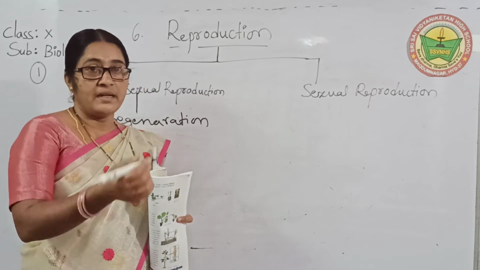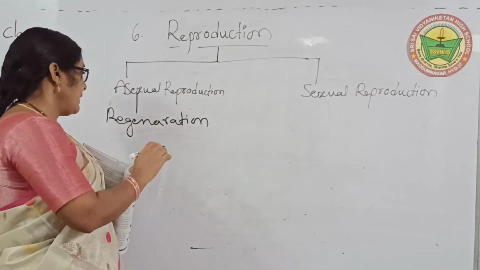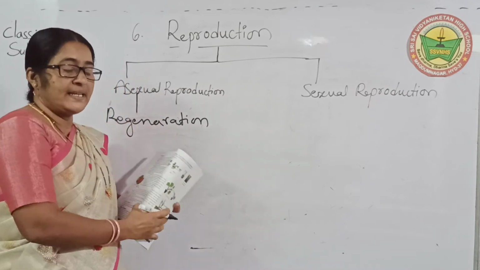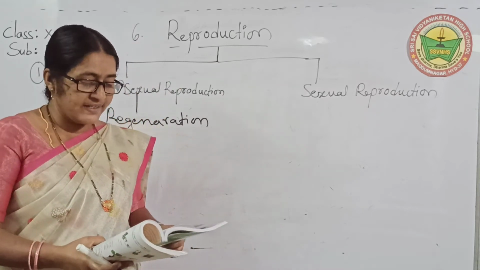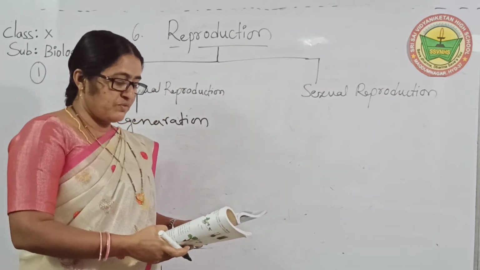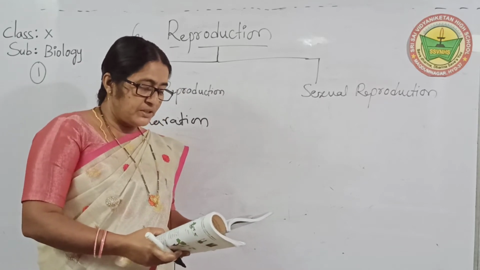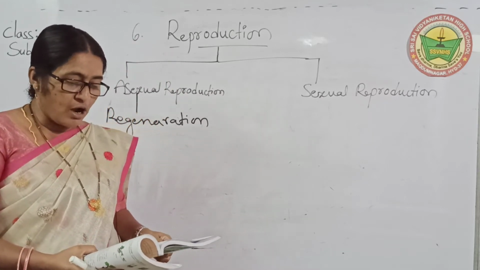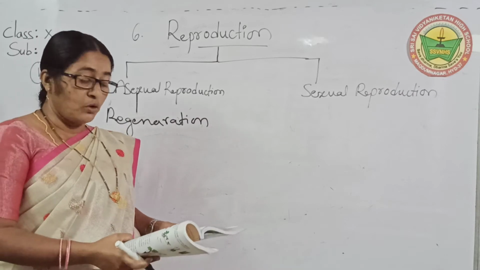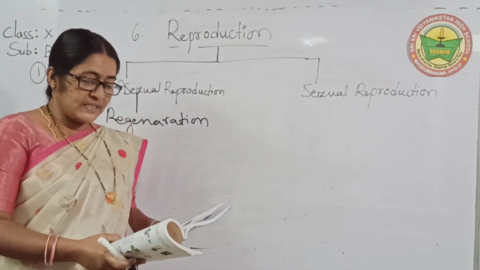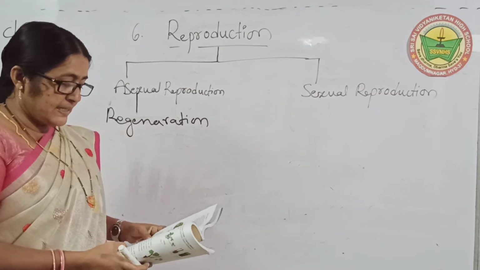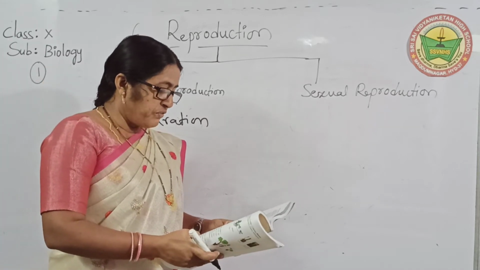Whenever a part is lost, they are developing it again. That method is called regeneration. Many organisms have the ability to give rise to new individual organisms from their body parts. If the individual is somehow cut or broken into many pieces, these pieces grow into separate individuals. This is similar to fragmentation.